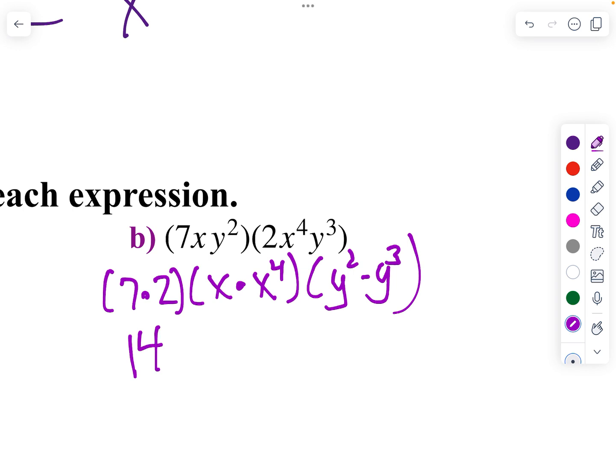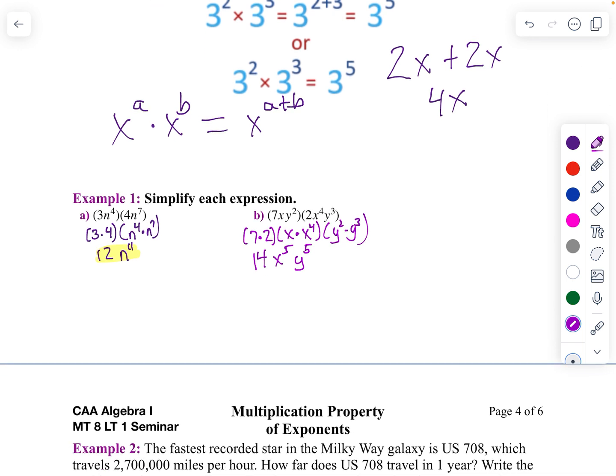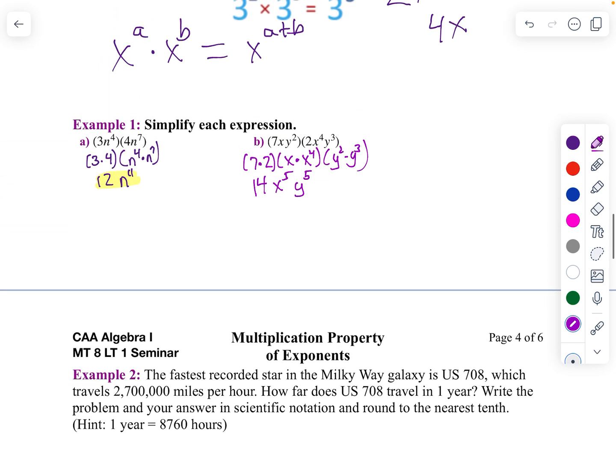How many x's do you have here? I've got 1x here and 4x there. What's 1 plus 4? That gives me x to the 5th power. I've got y to the 2nd and y to the 3rd, so I get y to the 5th power. We multiply the numbers, but add the exponents. We'll do the next part in the next seminar, in the next video.